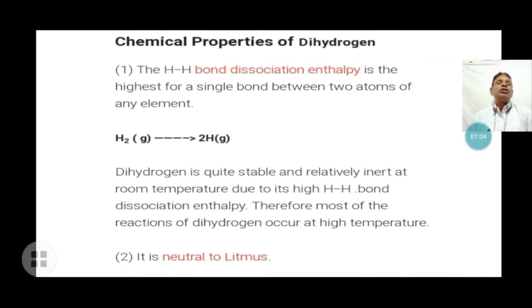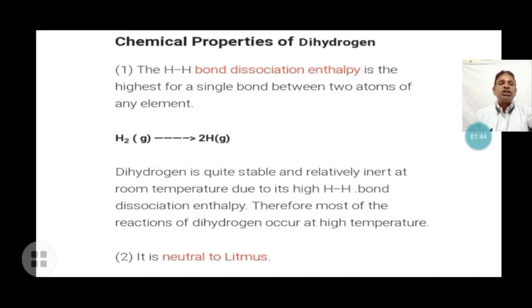Dihydrogen forms from protium. When two atoms of hydrogen combine, they form dihydrogen. The H-H bond dissociation enthalpy is the highest for a single bond between two atoms of any element. The hydrogen-hydrogen bond is very large compared to the bonds of other elements. To break the hydrogen molecule, a very large amount of energy is required. That energy is called the bond dissociation enthalpy.